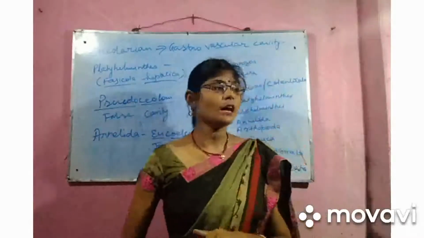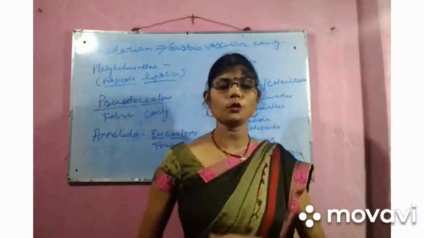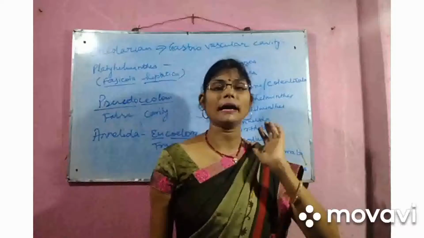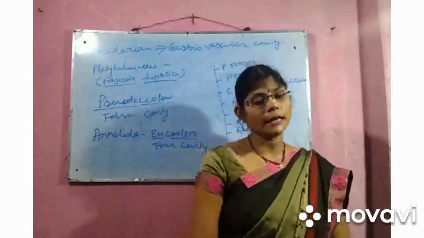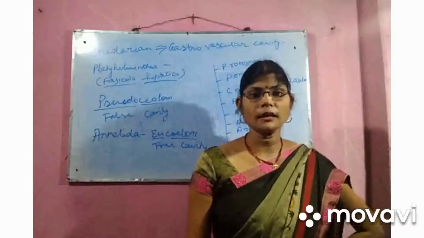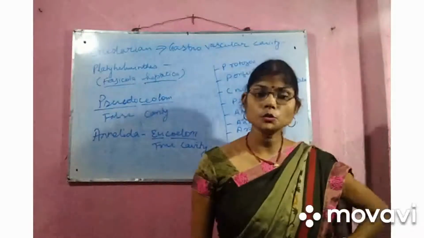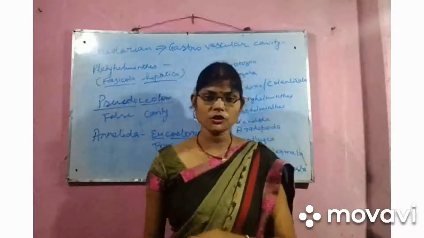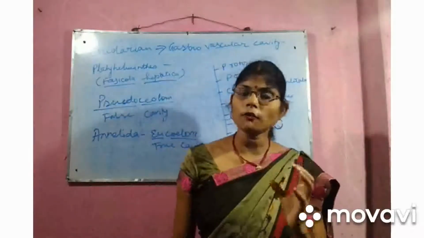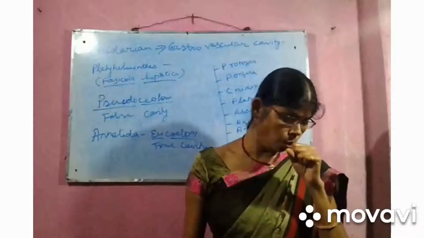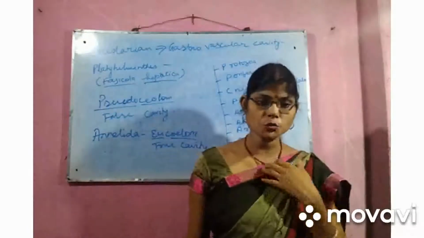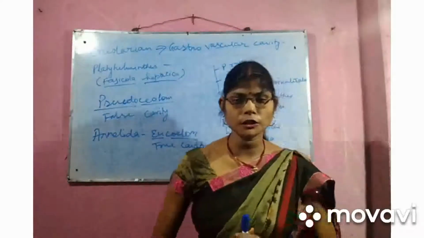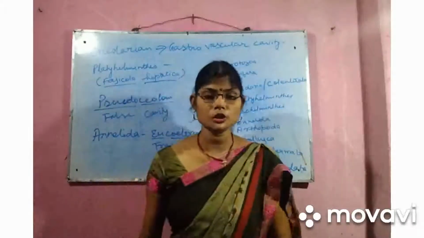Now we will come to the Arthropoda section. Arthropoda means the animals which are having jointed legs. Example is cockroach, spider, butterfly. They are also having a pulsatile organ to pump the blood, the heart. The blood, instead of flowing in the blood vessels, fills up the tissues, and directly the supply of nutrients takes place to the tissues.